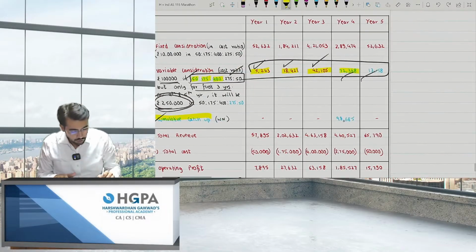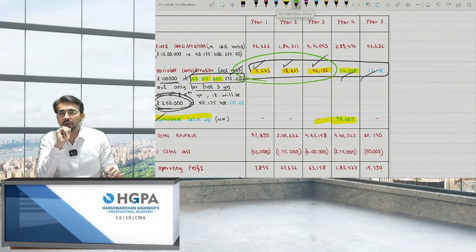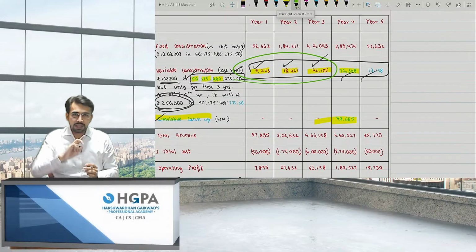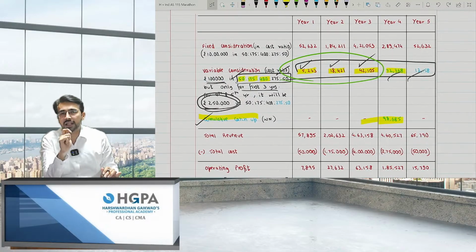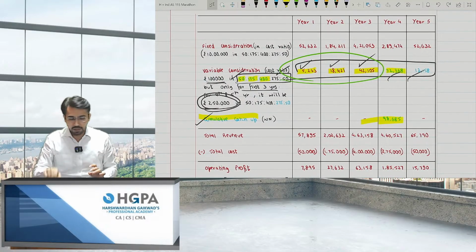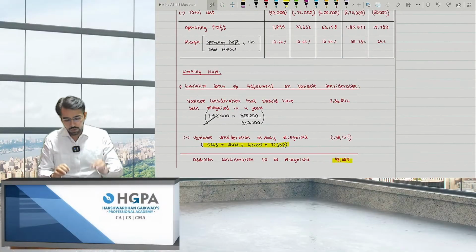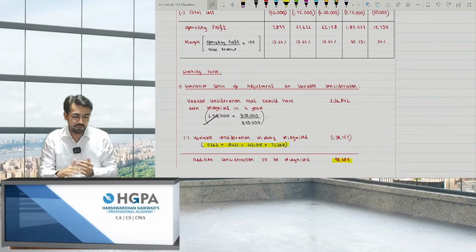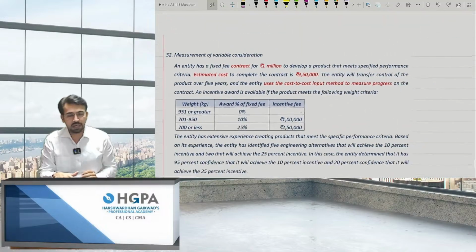And in year 4, you should book additional income because in the initial 3 years, you were thinking that you will earn only 1 lakh rupees. But in year 4, it came to notice that you will not achieve only 1 lakh, but you will take 2,50,000. That means the estimate got revised. And if the estimates are revised, you will take the cumulative catch-up, that is the retrospective effect, right? The retrospective effect. So this was the last point, and I feel this was one of the very tough and very important questions from the exam point of view. I can say it has not been asked in the examination, but can surely be asked in the examination.